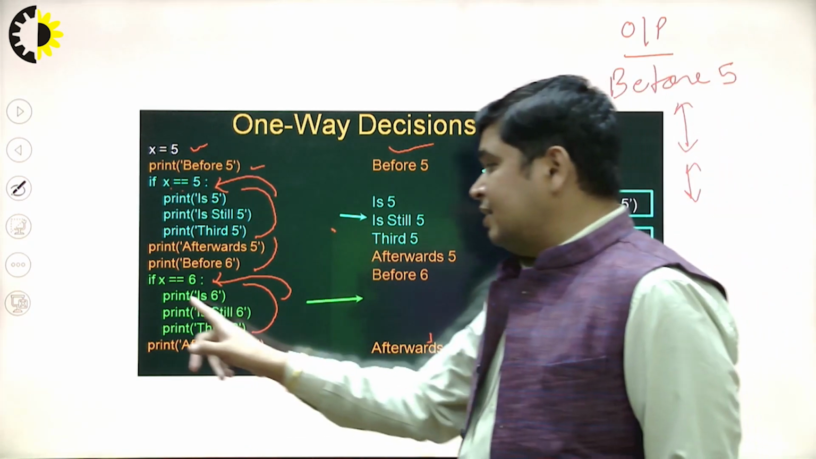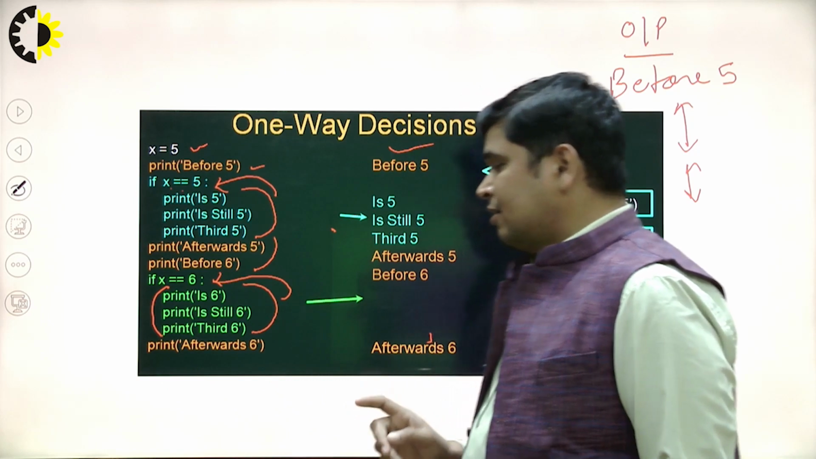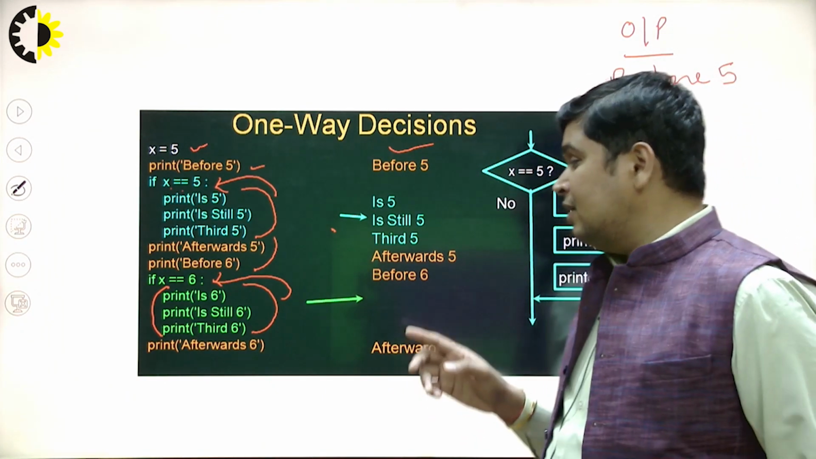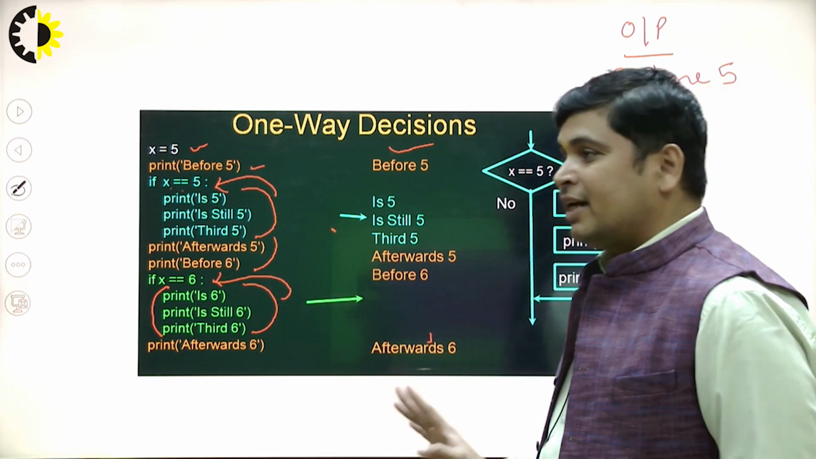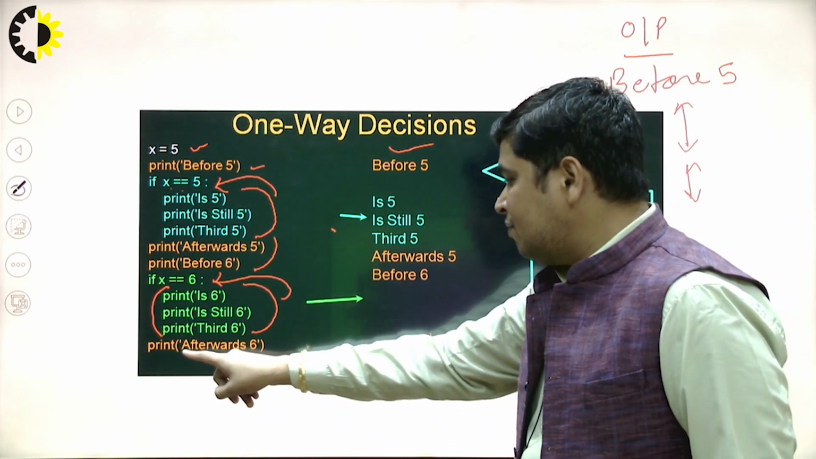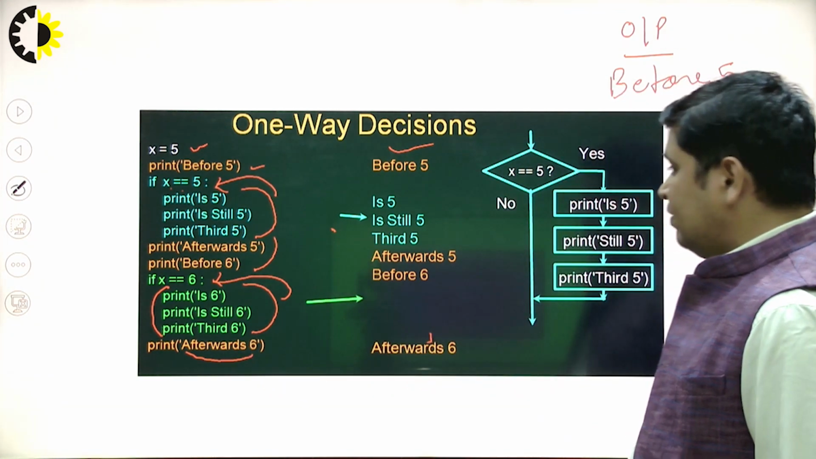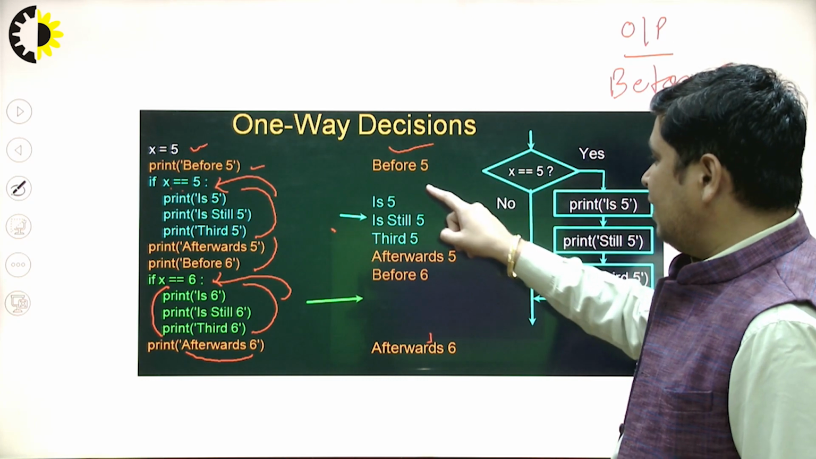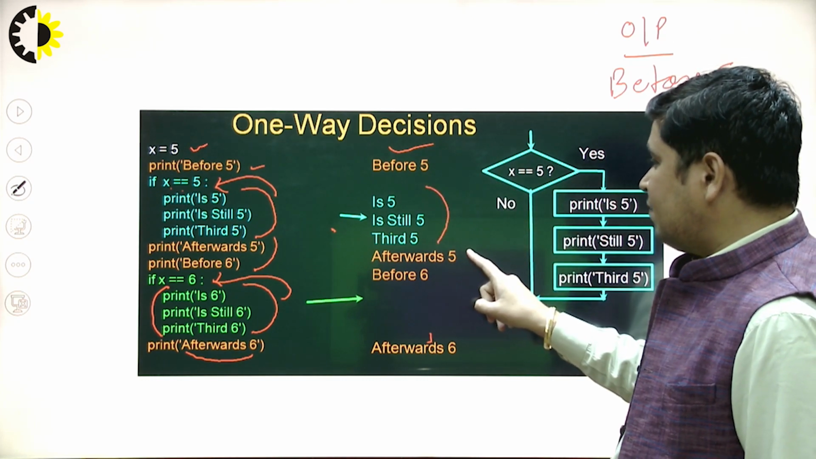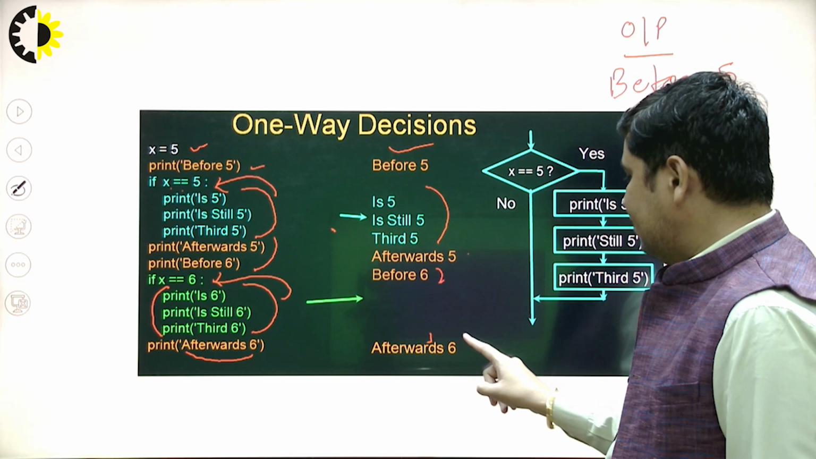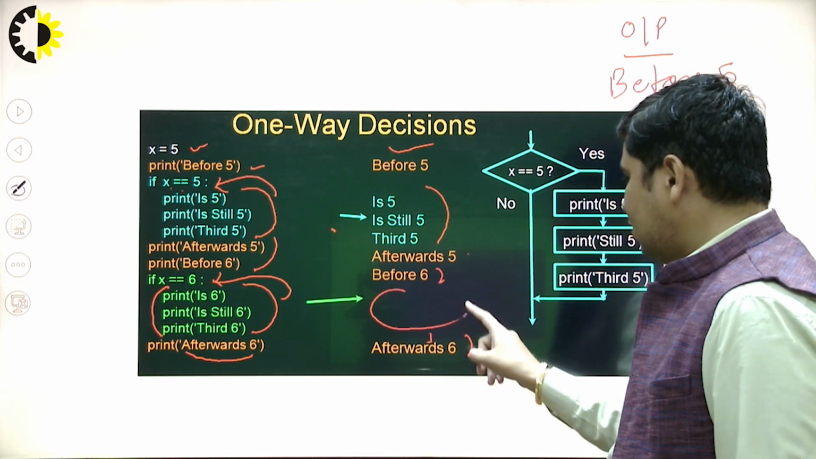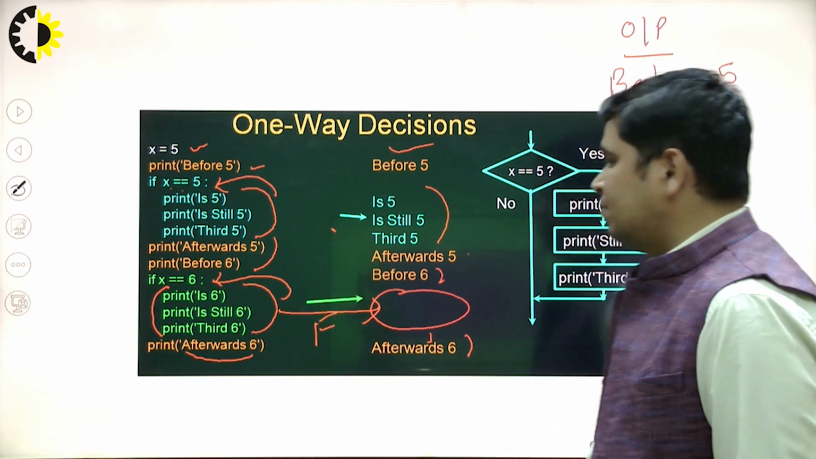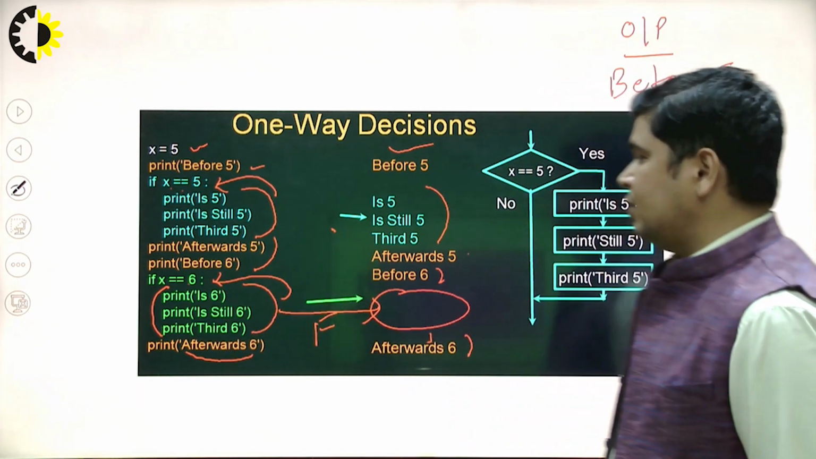Now again, this condition will be tested. So you will see here, x equal 6, condition becomes false. This piece of code will not be executed. Again, afterwards 6 will be printed. Inside the output, before 5 I will get this, after 5 before 6 I will get this. This part will not be executed because the condition is not matched, the condition becomes false. Which condition? This condition.